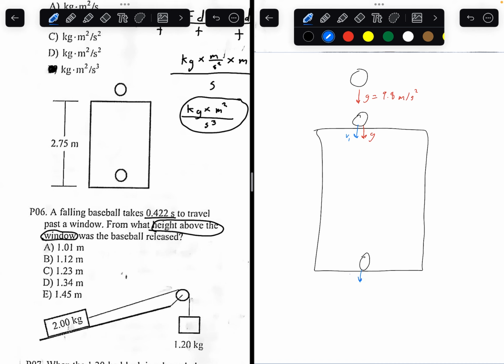Right before it touches the ground, it has an initial velocity v2 with acceleration due to gravity, g. But v2 is obviously a lot greater than v1. I'll just draw that out. We know that the height of the window is 2.75 meters.